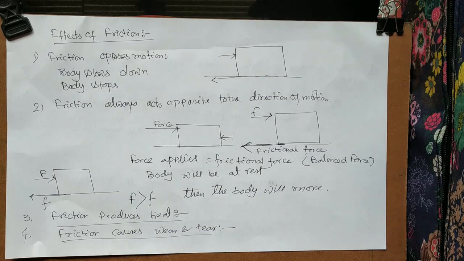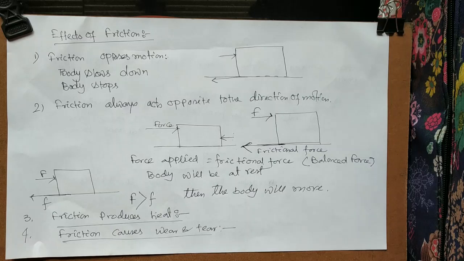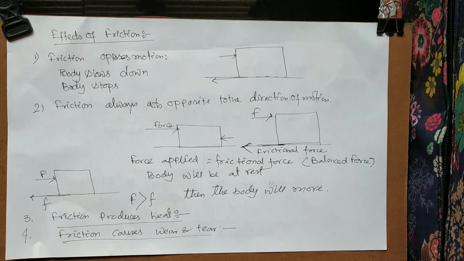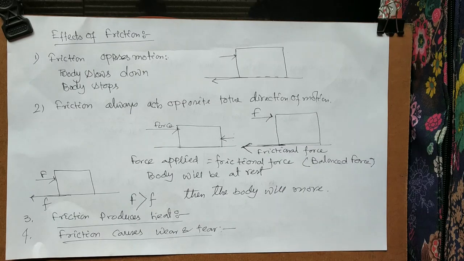So it becomes loose if you work for a long time. It wears out, okay, and it is torn. So for that reason, if you use a machine for many days, after some time it will not be able to work, because the inner parts, the inner instruments, are worn out due to friction.